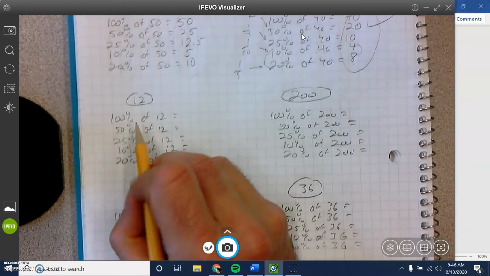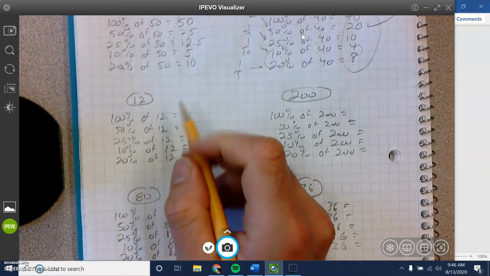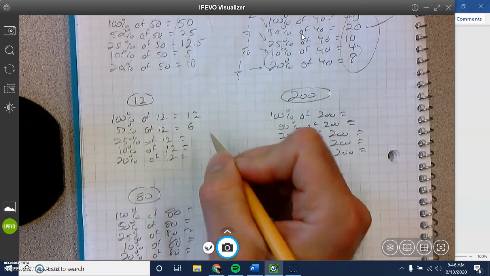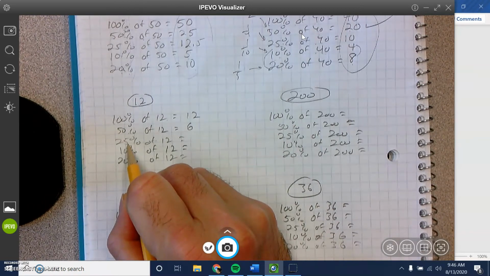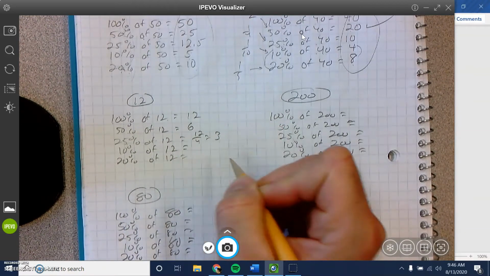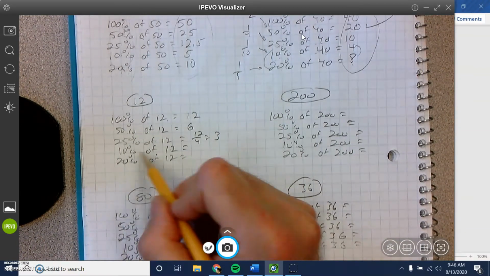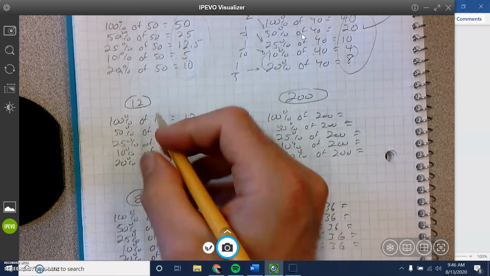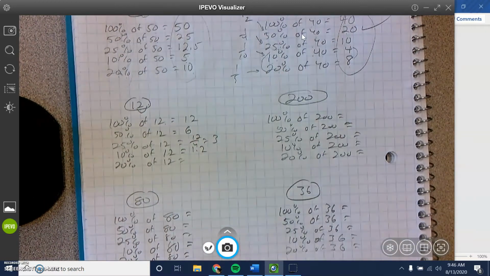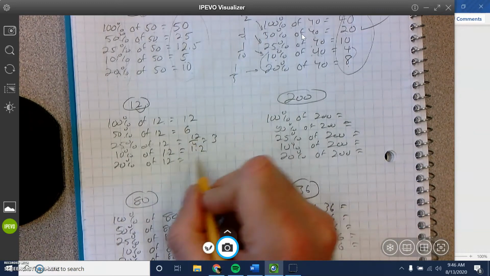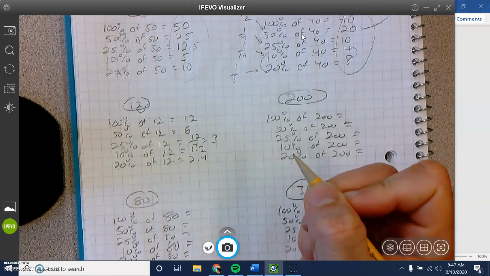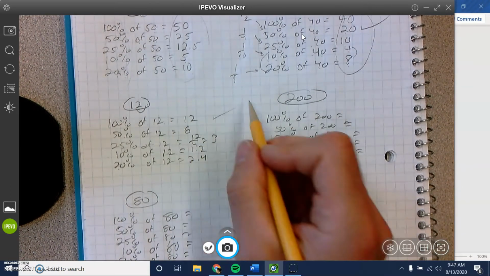All right, next one. I'm going to go a little faster now. 12. 100% of 12 is 12, the whole thing. 50% of 12 is half, so that's 6. 25% is divided by 4, and 12 divided by 4 is 3. 10%, 12 divided by 10. That's weird to do. I can't do that in my head, but an easy way is just to move the decimal over, so that's 1.2. 1.2 times 10 is 12. And 20% you just double the 10%, and that's 2.4. Got it.